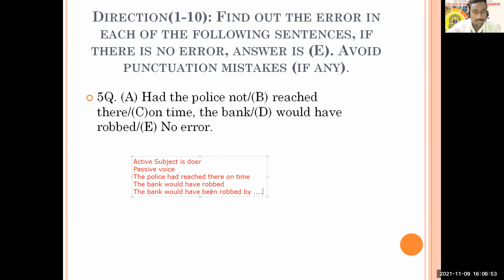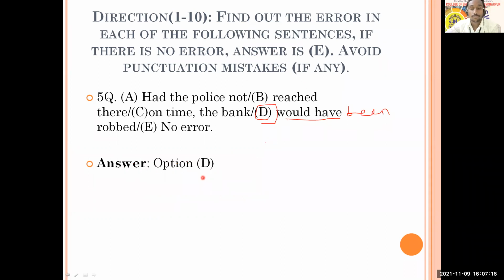So this becomes perfect. So therefore, would have robbed is wrong here. You have to make it passive by adding been. Would have, here you need to add been robbed. And so therefore, there is an error with option D. I hope that you might have got it. Any confusion? Nikita, are you clear with your confusion now?